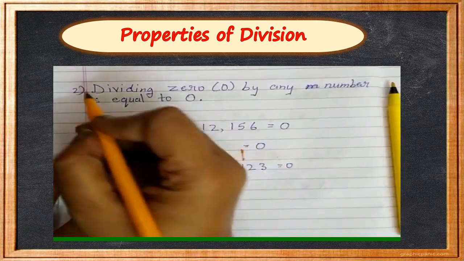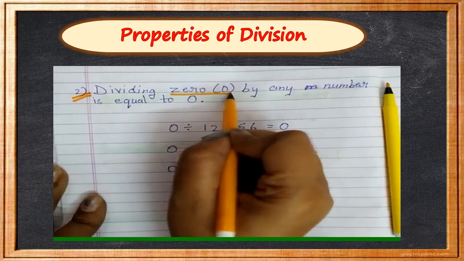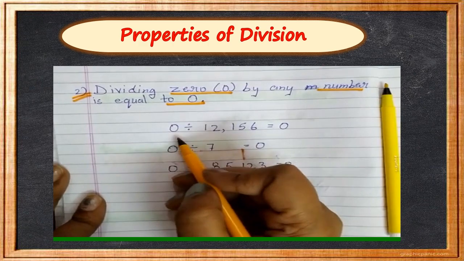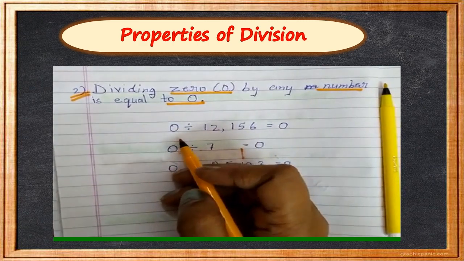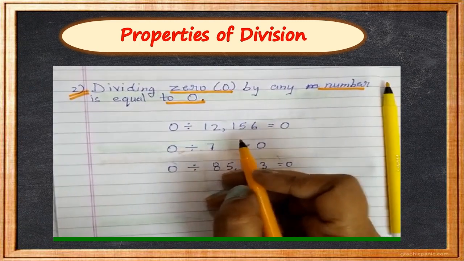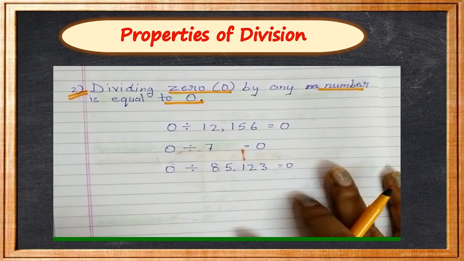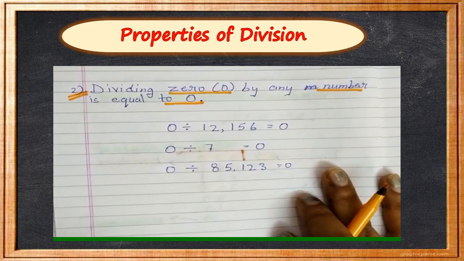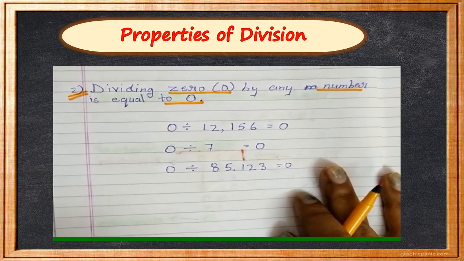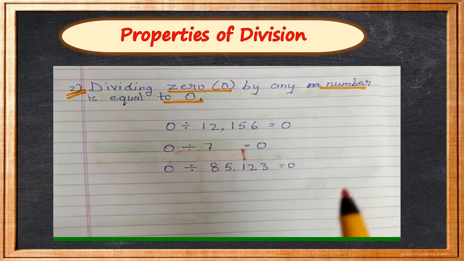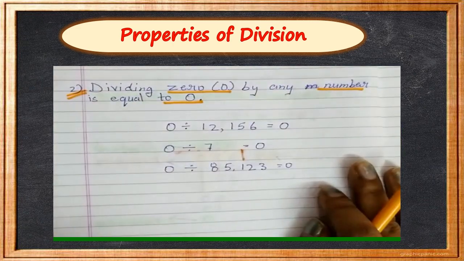The second property says that dividing 0 by any number is always equal to 0. How? 0 means nothing. You are having nothing to share. When you are having nothing to share, you cannot divide it into any group. If I am having no chocolates, can I share any chocolates with anybody? No. No matter we are 56 in number in our class, but we don't have any chocolate to share. In that case, are we going to get any chocolate? No. That is why whenever we divide 0 by any number, we always get 0.